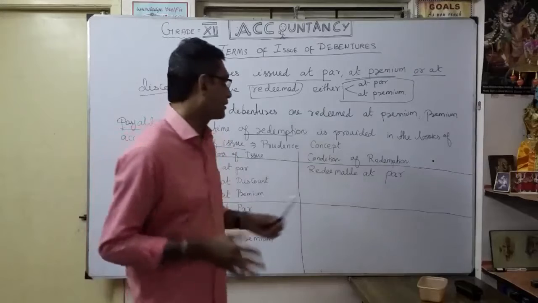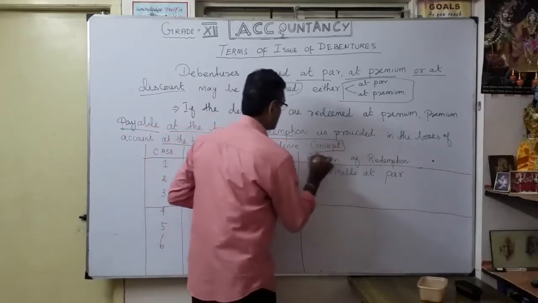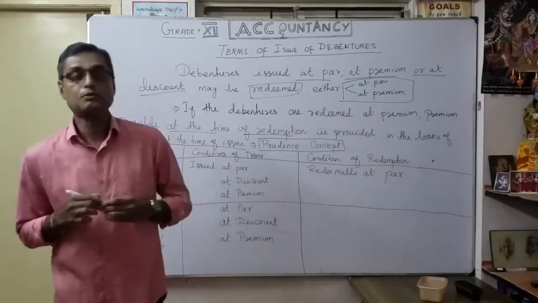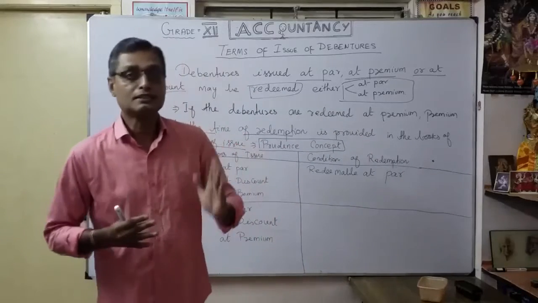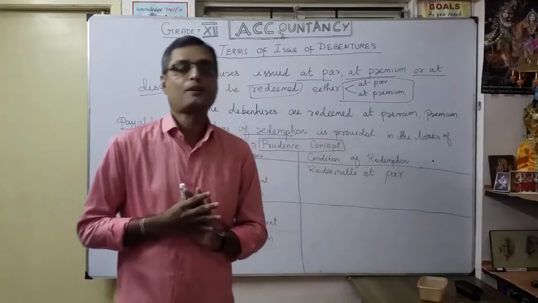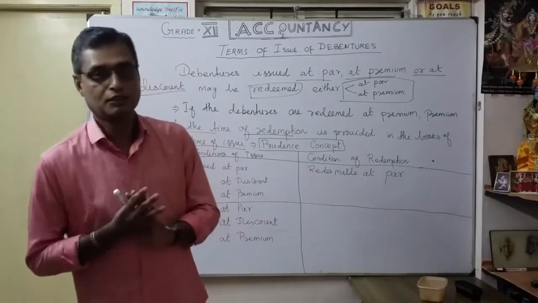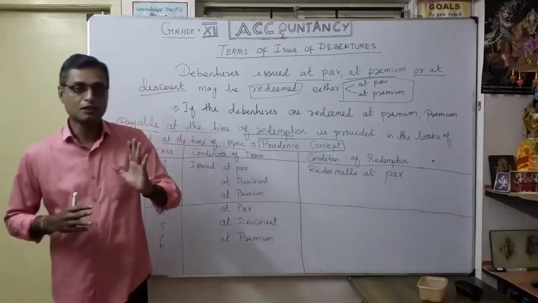That is called the prudence concept, or another name, the conservatism concept. What is the meaning there? Whether you are making a profit or a loss, especially a loss, you have to provide for it.